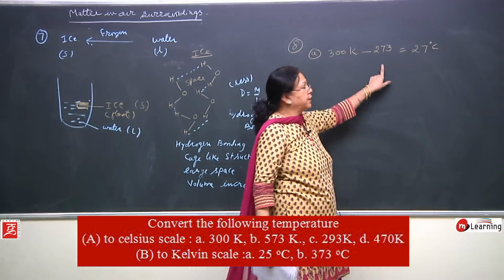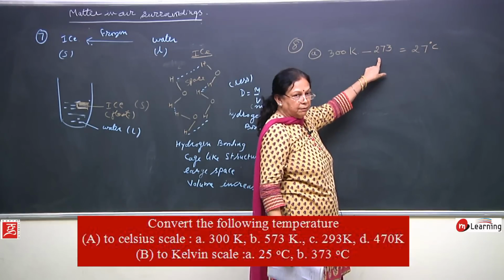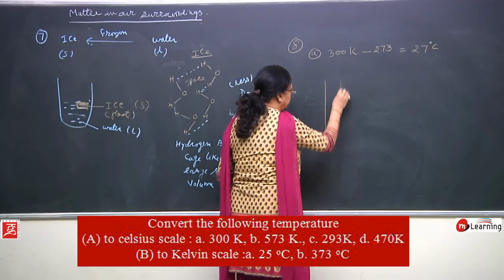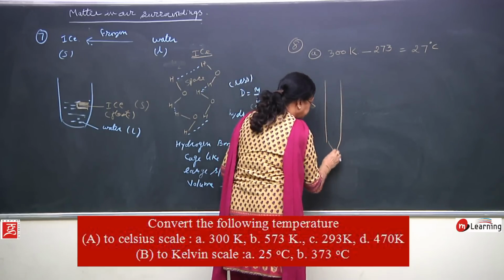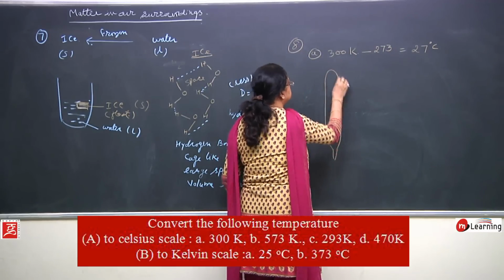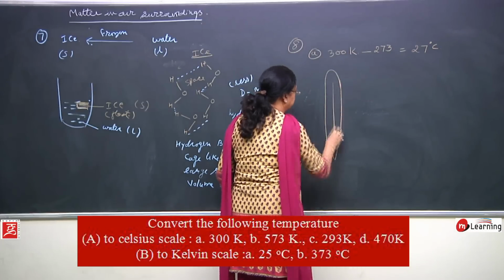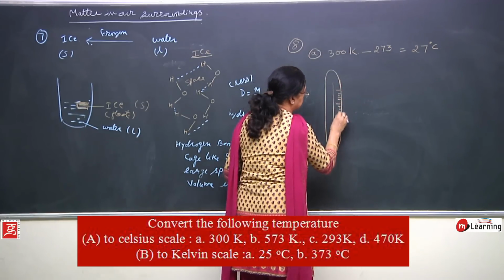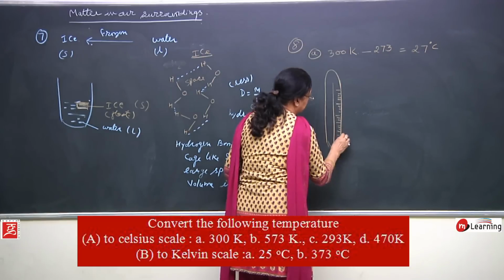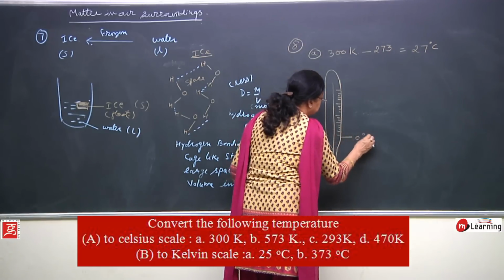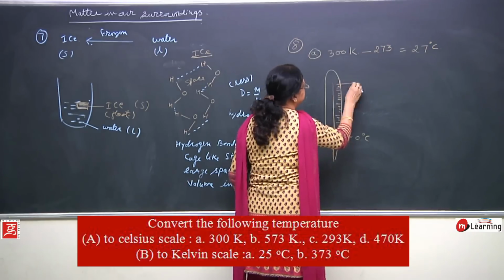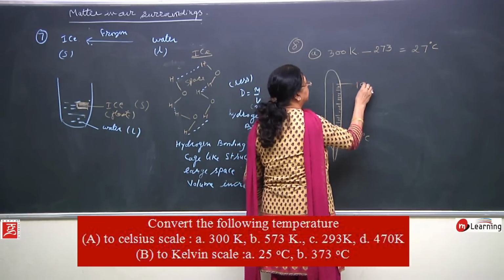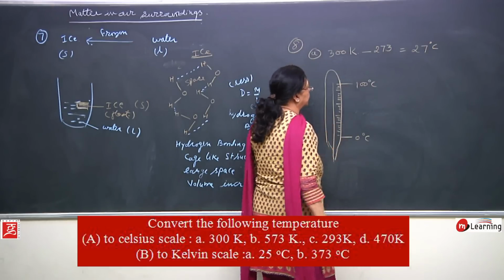But why are you subtracting 273 from here? Because we know that if we have a thermometer, which is graduated, of course, this is 0 degree, which means the freezing point of water, and this is 100 degree, the boiling point of water.